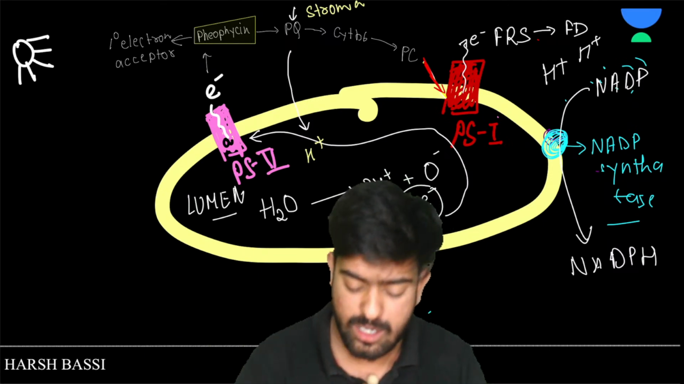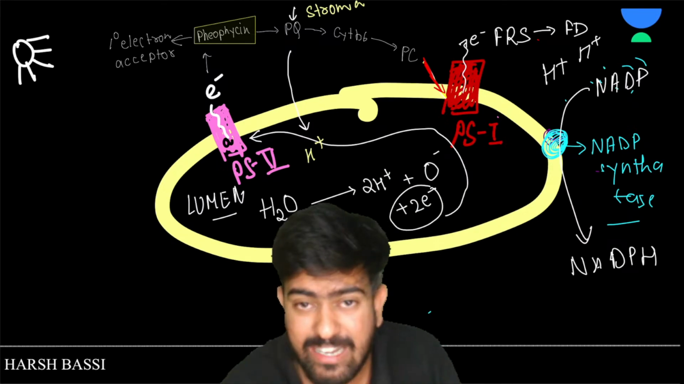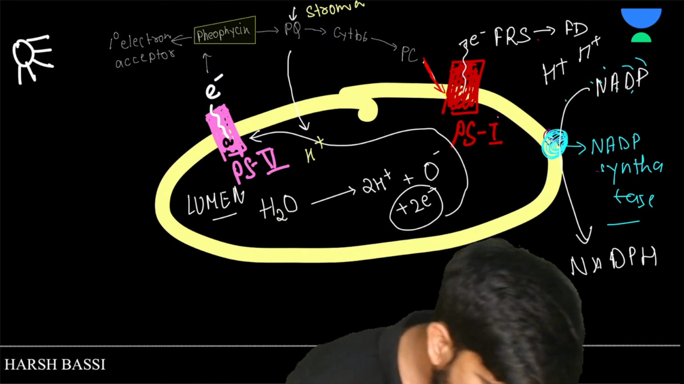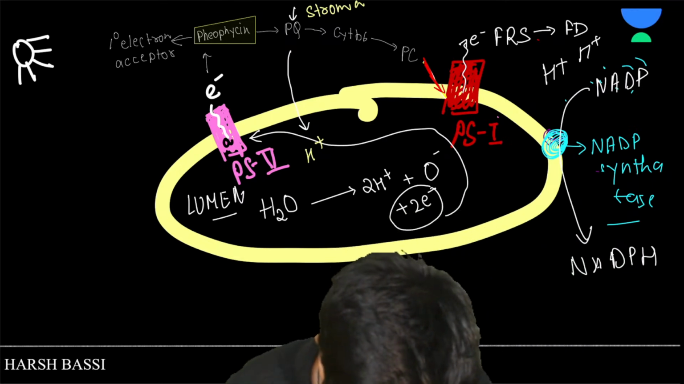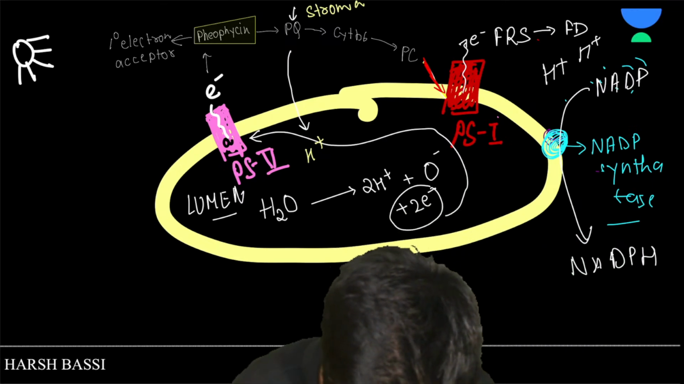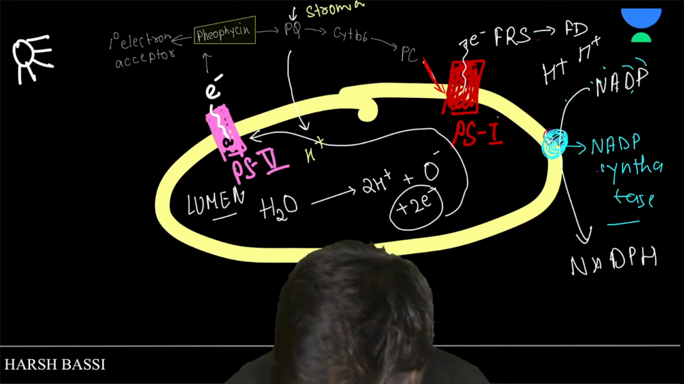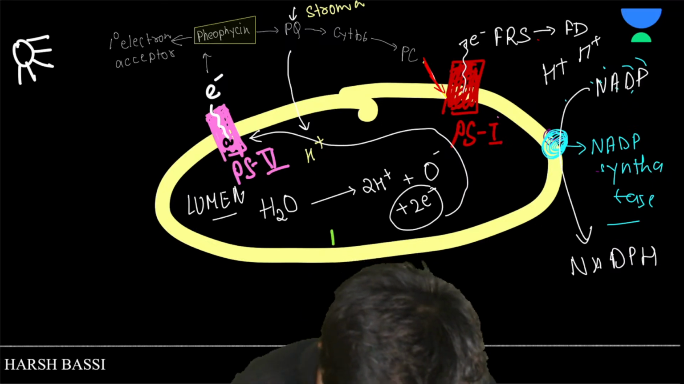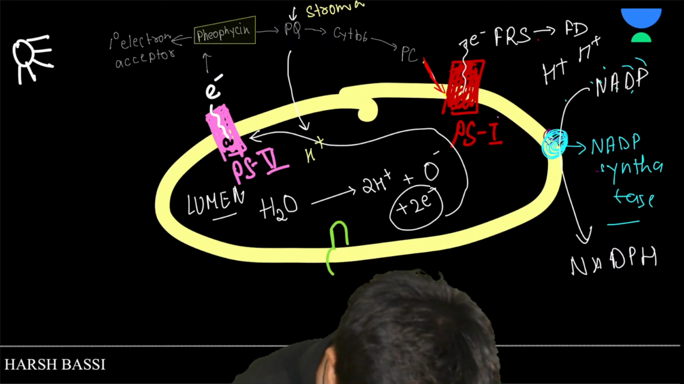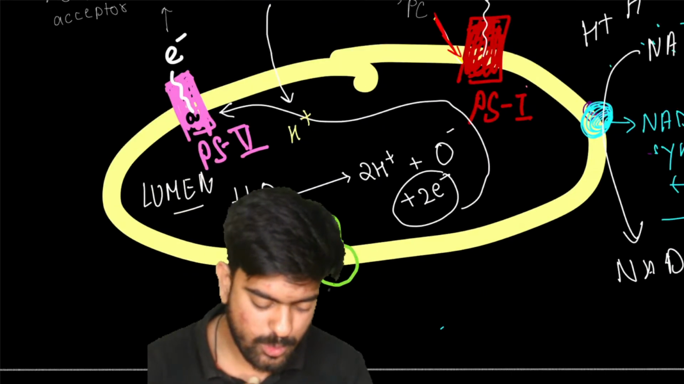In a similar manner, there is one protein known as the F1 F0 complex. Where is it present, sir? It is present in the membrane of the thylakoid. Let's see, I am making it with the green color. This way, there is a protein which is present here, and this protein is known as